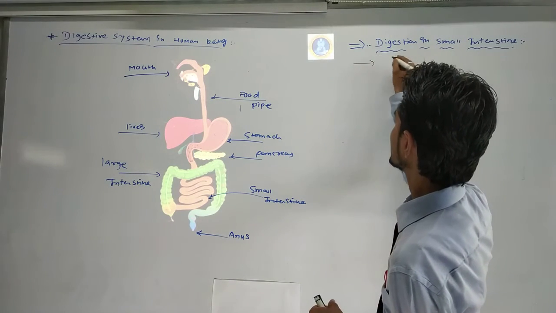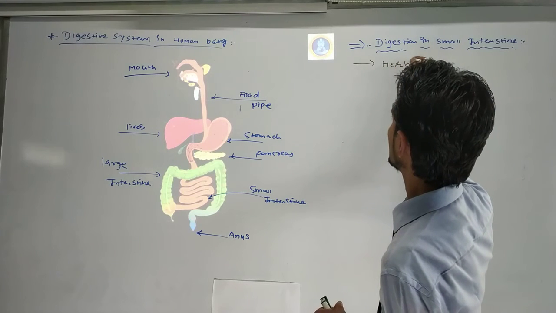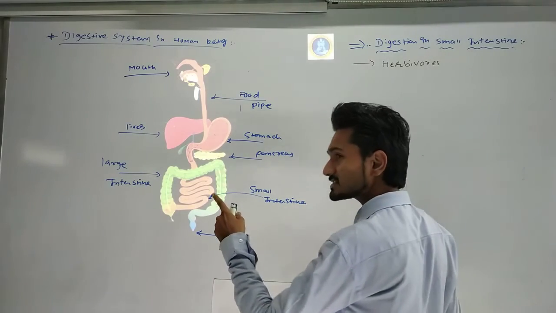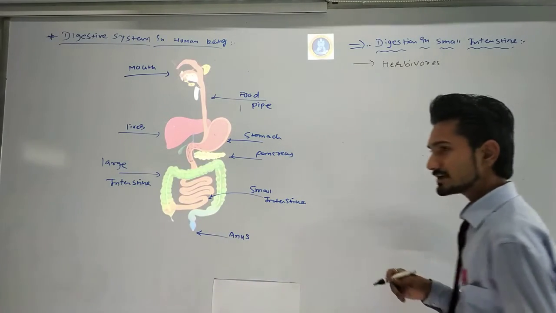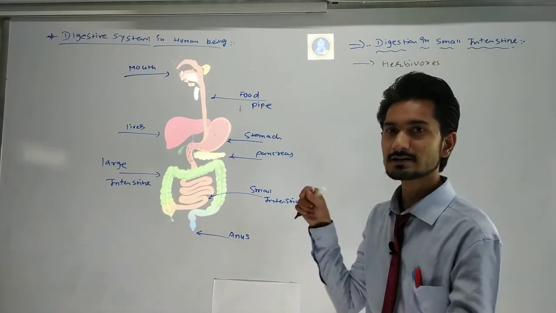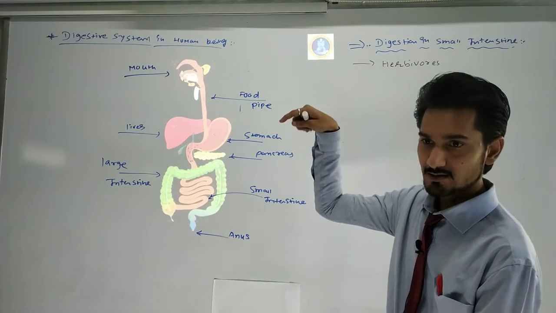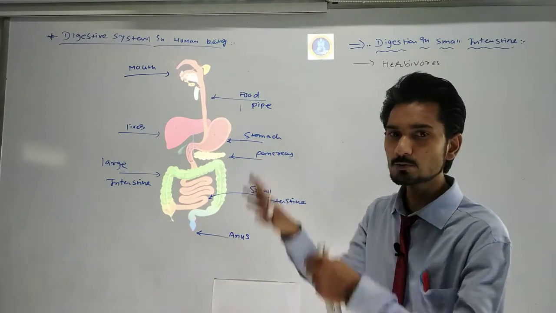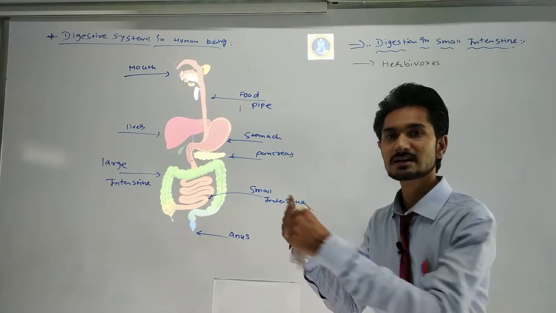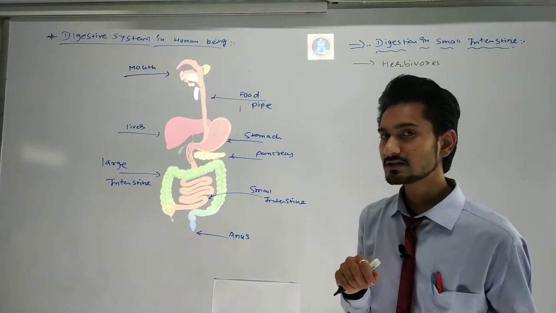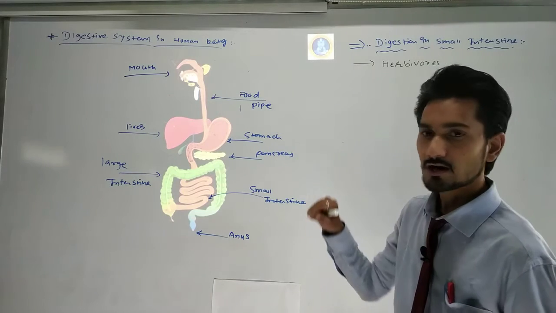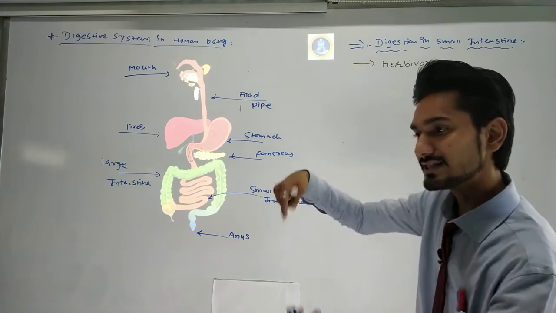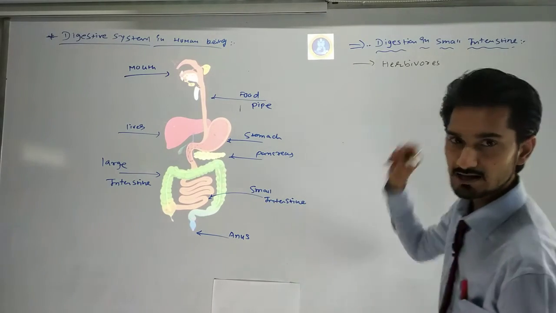Now the first point is the herbivorous has a shorter small intestine. If we take out the small intestine of herbivores, it will be shorter in length than the carnivorous small intestine. If we take two human beings, one herbivorous and the second carnivorous, and take out the small intestine from their bodies, the herbivorous person gets the shorter small intestine, while the carnivorous person gets the longer small intestine.